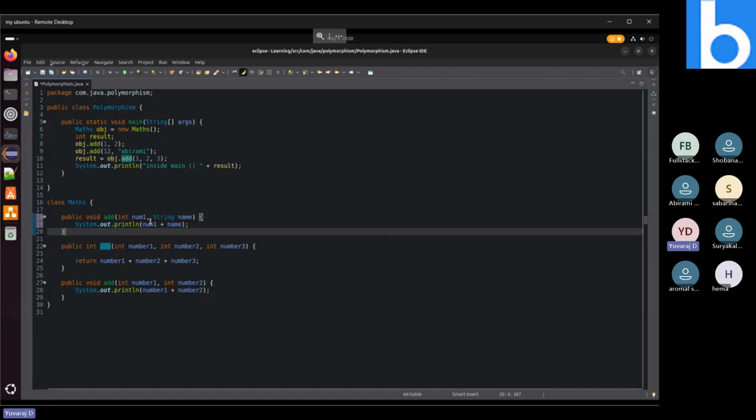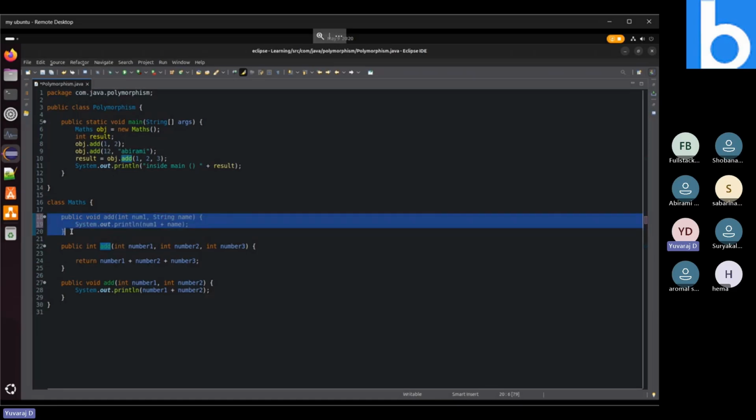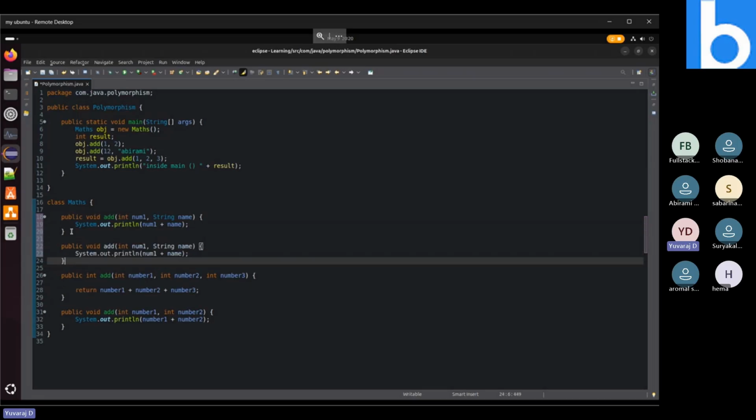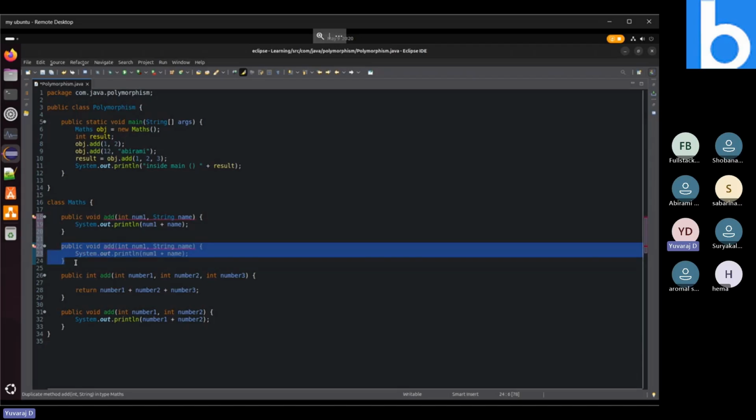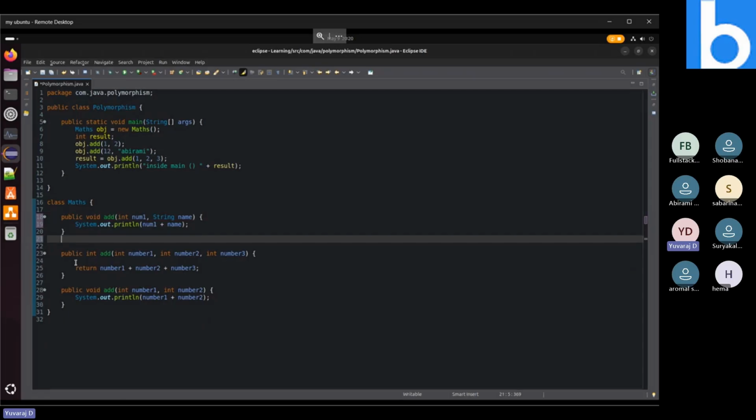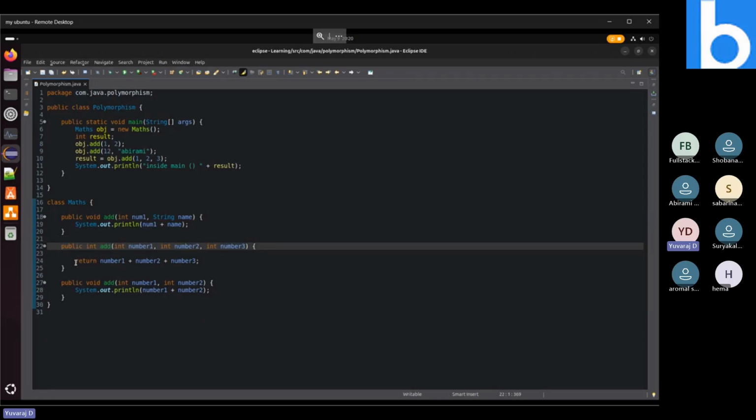Like we saw when copy-pasting the same method, what kind of error it displays. So learn from the error. If we copy paste, it will display a duplicate method error with the same type. Just do code, face these kinds of errors and learn from them. You will get a better understanding of programming if you do that.